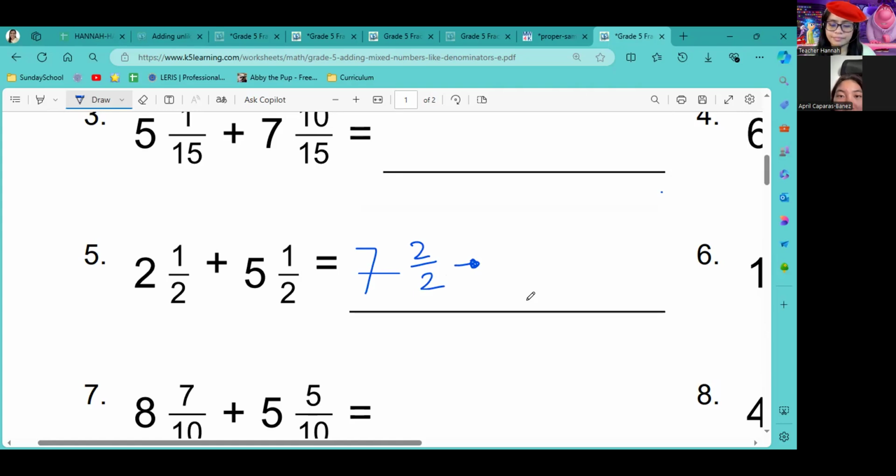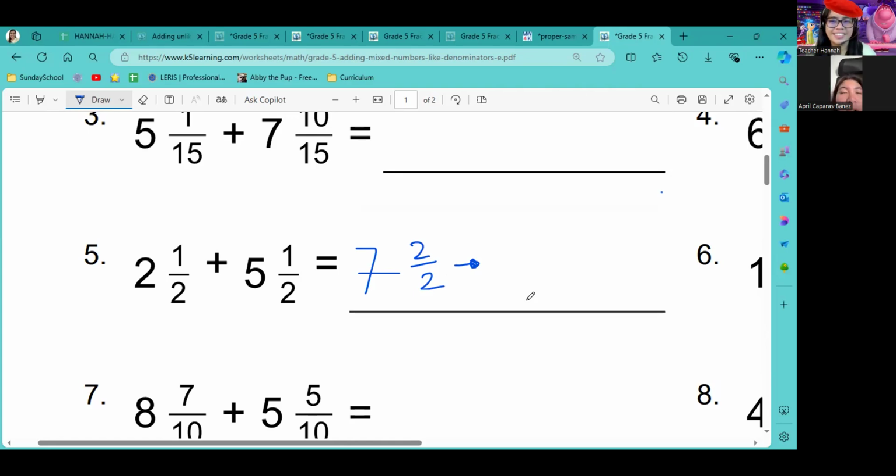So 2 divided by 2 is 1. So 2 minus 2 is 0. So 7 and 1 over 2.